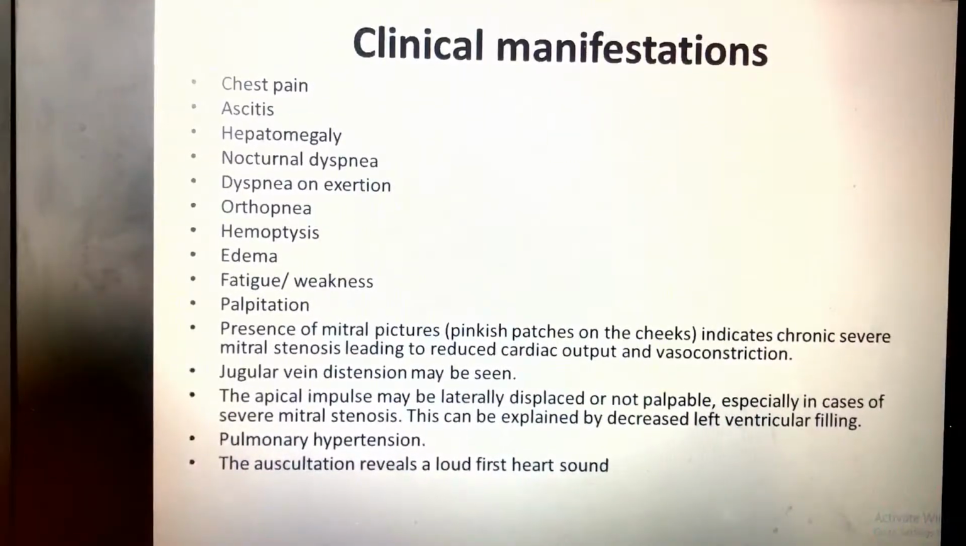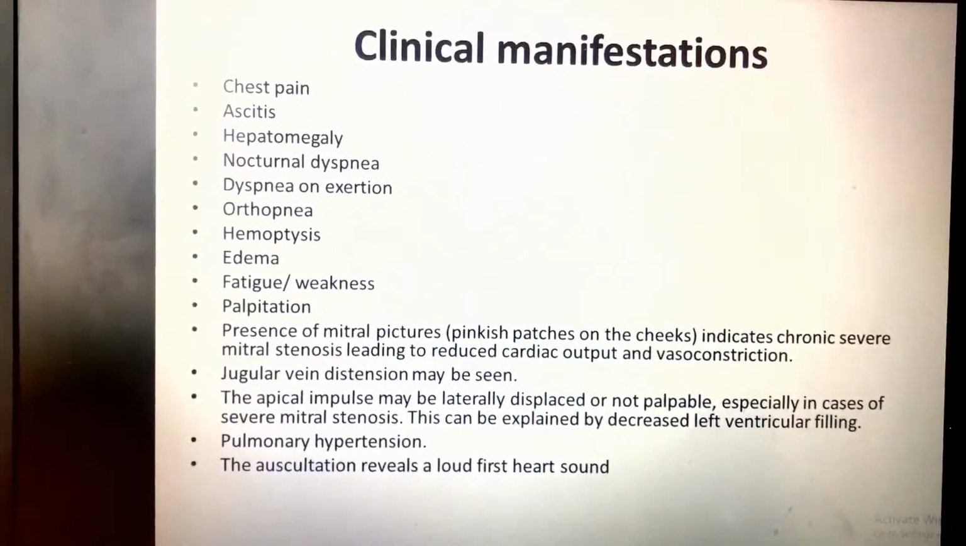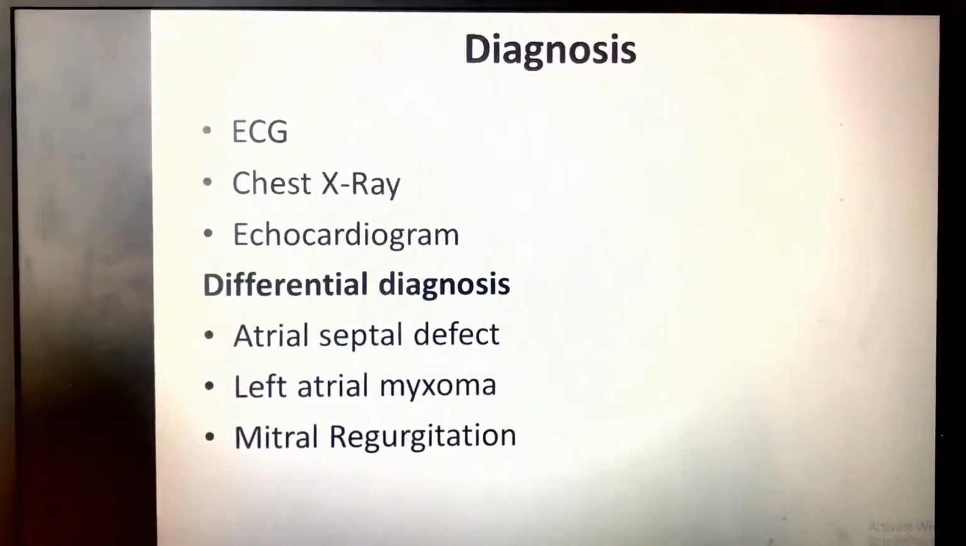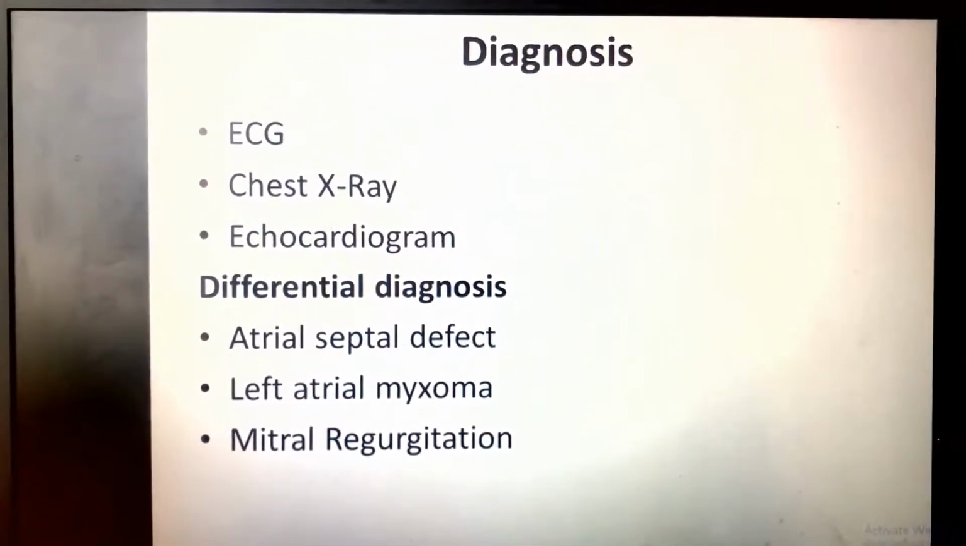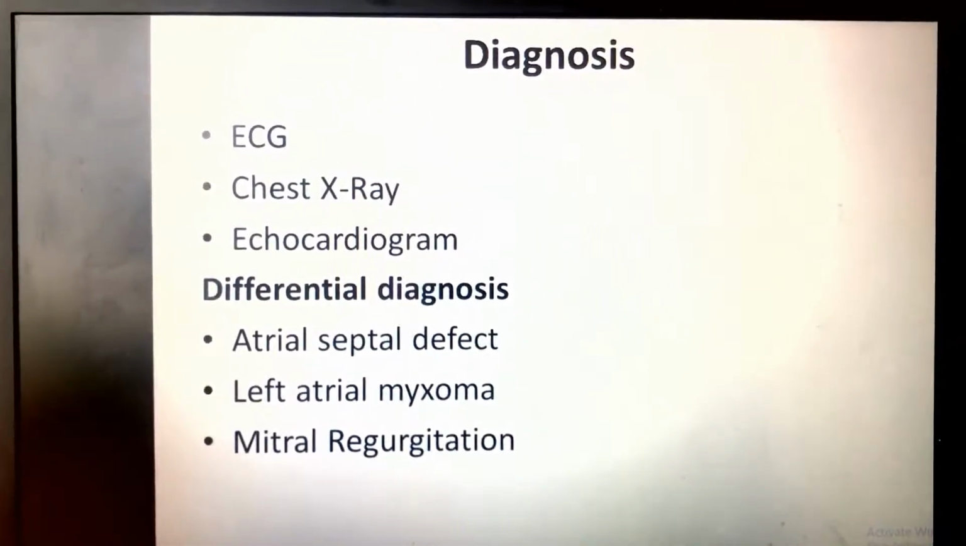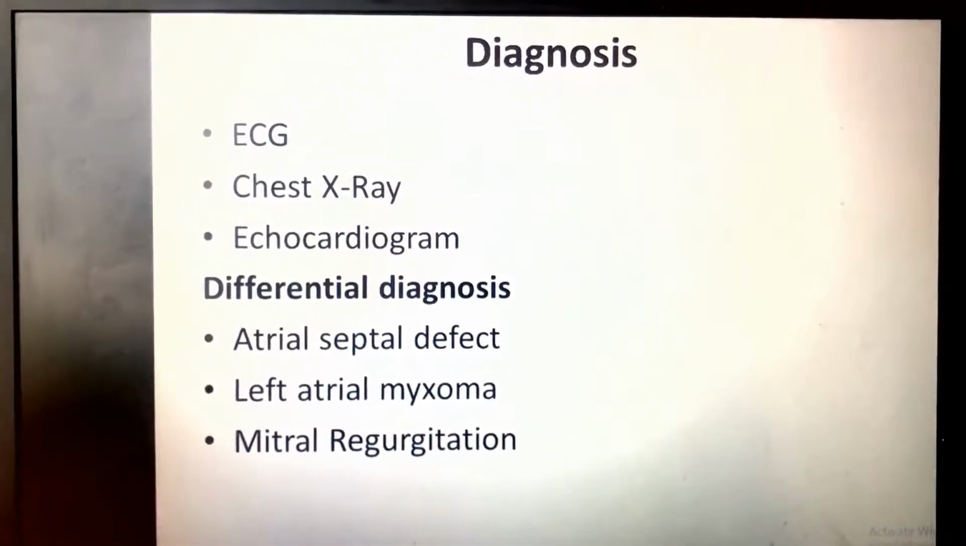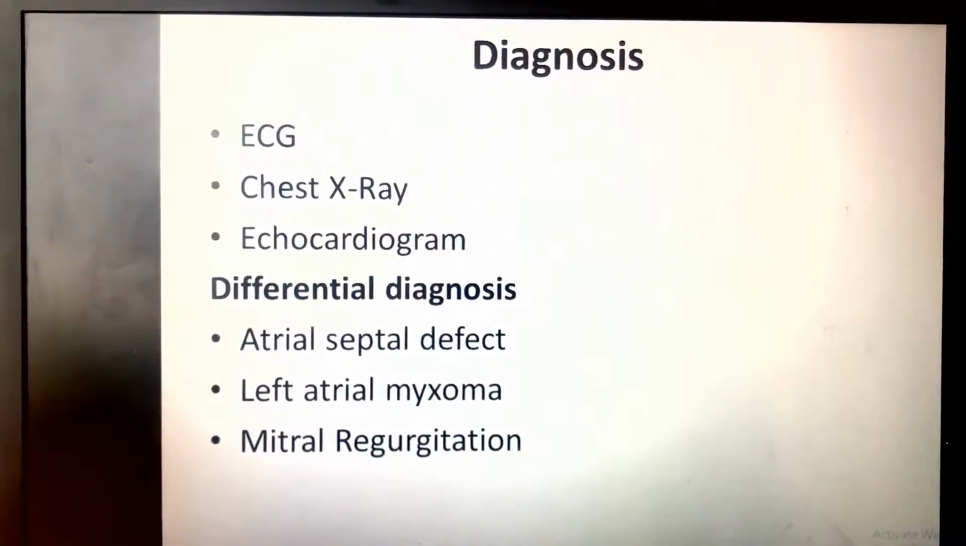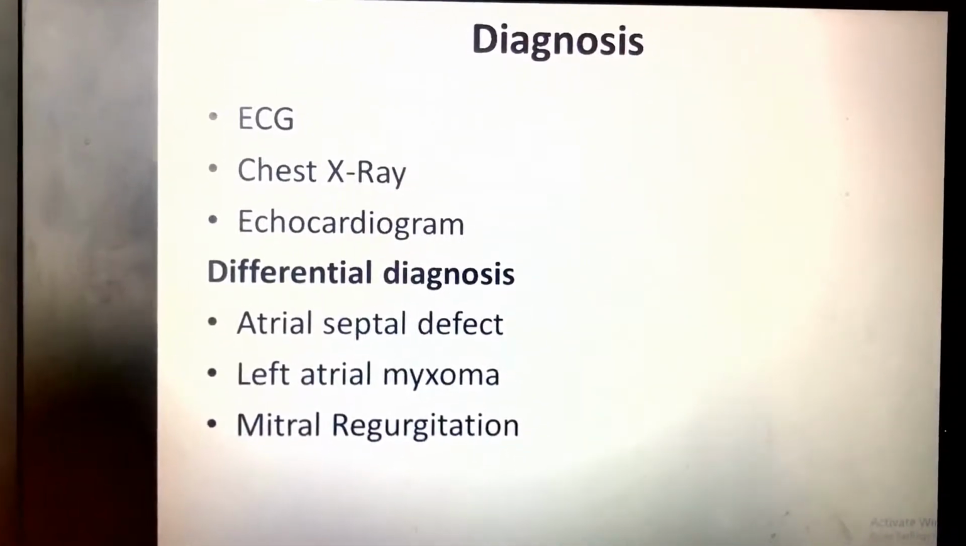Pulmonary hypertension. The auscultation reveals a loud first heart sound. Diagnosis: we can use ECG and chest X-ray, and we can have a differential diagnosis: atrial septal defect, left atrial myxoma, and mitral regurgitation.